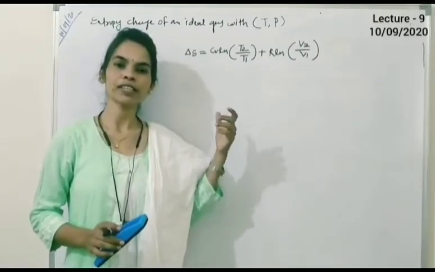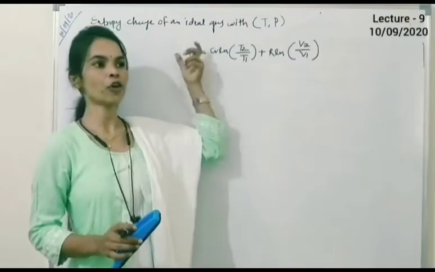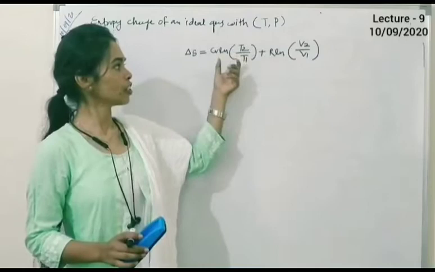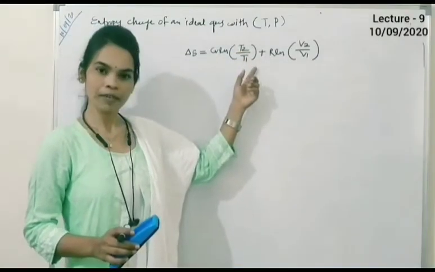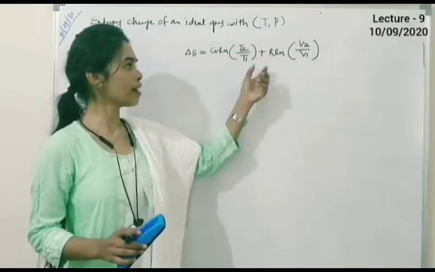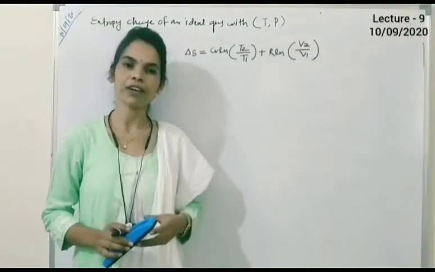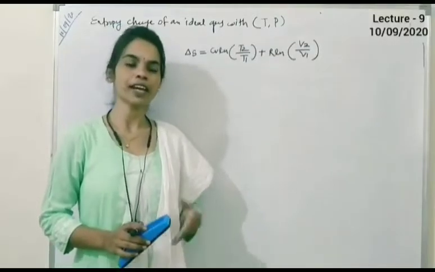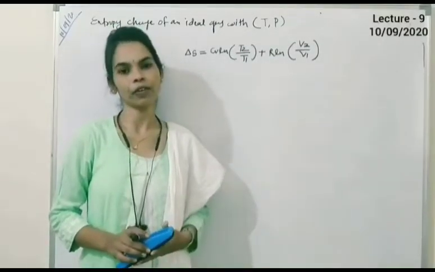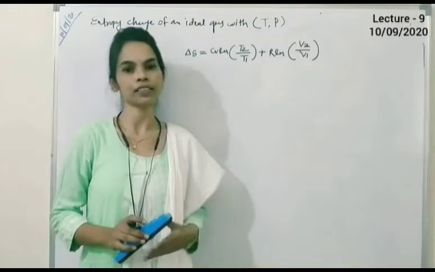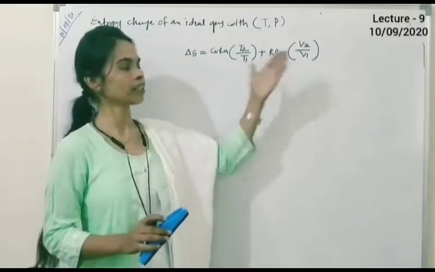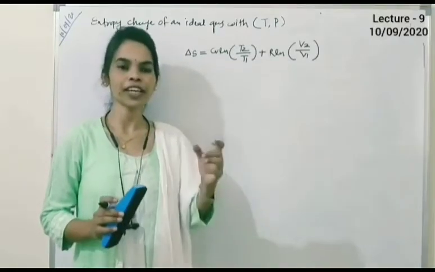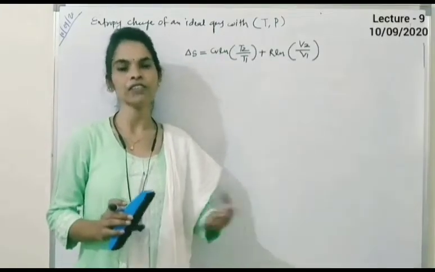This expression shows that the entropy change delta S depends on the change in temperature and volume, that is the initial temperature, final temperature, initial volume and final volume. This is the previous equation, which depends upon the temperature and the volume. It means the entropy is ultimately a state function of the temperature and volume. So today we will again derive the equation for the change in entropy of an ideal gas for temperature and pressure.